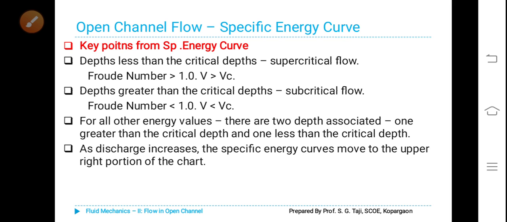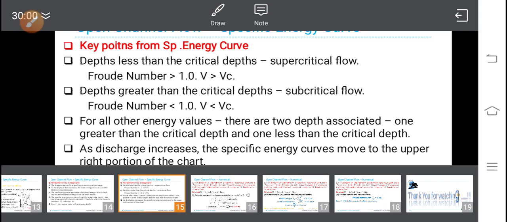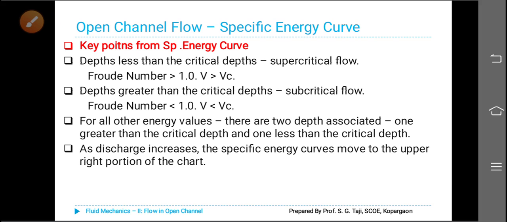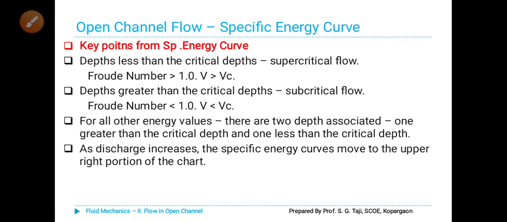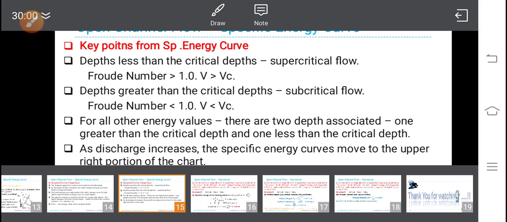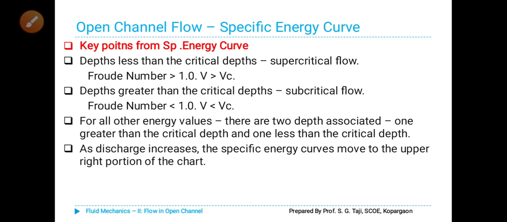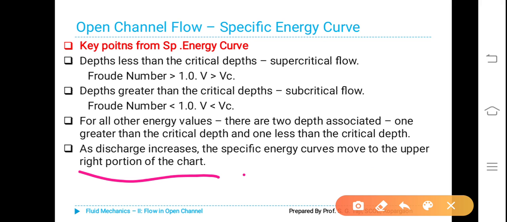The same points are written in words. Depth less than the critical depth is supercritical flow, Froude number greater than 1, V greater than Vc. Depth greater than the critical depth is subcritical flow, Froude number less than 1. For all other energy values, there are two depths associated, one greater than the critical depth and one less than the critical depth. As discharge increases, the specific energy curves move to the upper right portion of the chart.